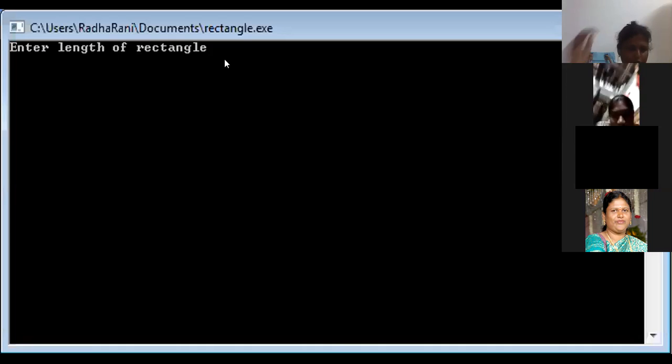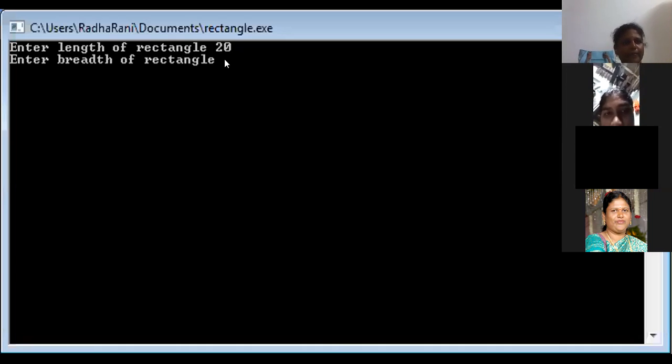20. Okay. If I say enter, then it will ask for the breadth of rectangle. Why have I given "Enter length of the rectangle"? This is only for making it meaningful. If I don't give it, simply the cursor will be there with no message for the user. Whatever I have given in the quotations, as it is, it will come. Enter breadth. So first get details means it will ask us to enter, and next put details means it will put the answer for it.